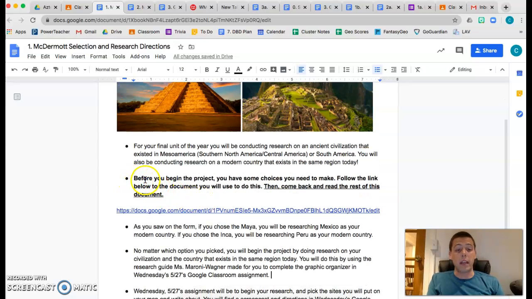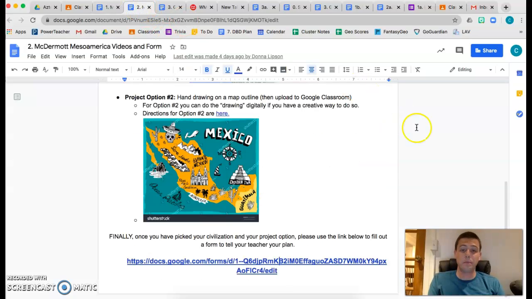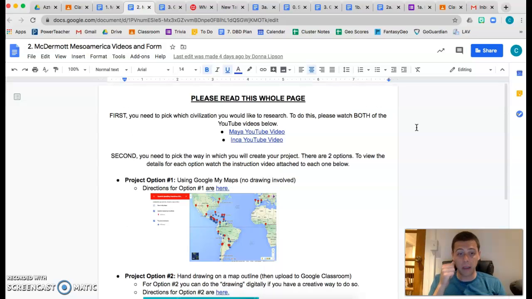It says, for the next part, before you begin the project, you have some choices you need to make. Follow the link below to the document you will use to do this, then come back and read the rest of this document. So we're going to click on this, and it's going to take us to this document right here. First part says, first, you need to pick a civilization which you would like to research. To do this, please watch both of the YouTube videos below. We have two YouTube videos here. One's on the Maya, one's on the Inca. This is just so you can decide which civilization you're more interested in and want to research. You can also go to other sources to do some research to begin, so you can choose, but this is the minimum that you need to do.